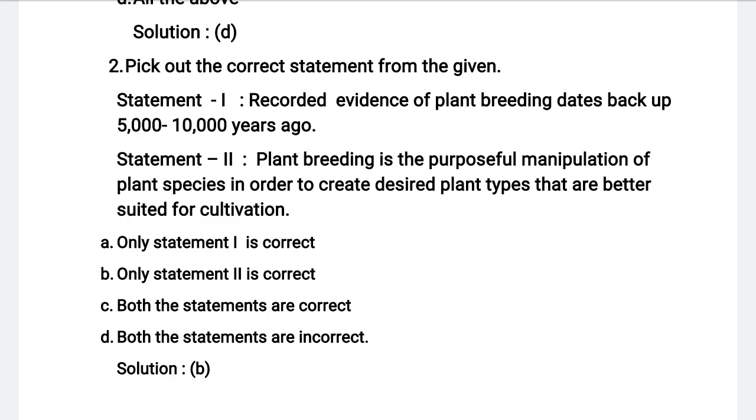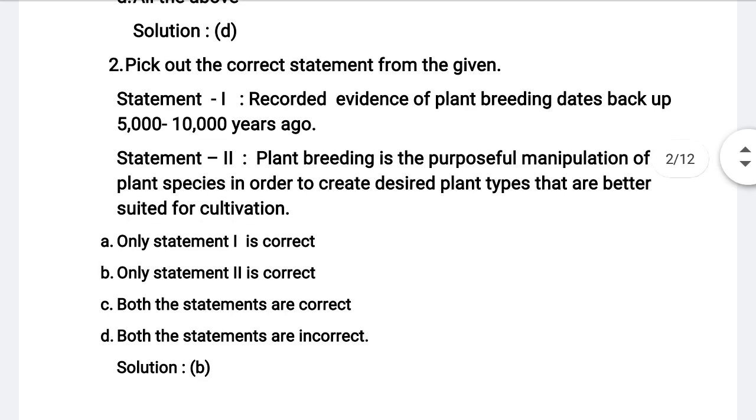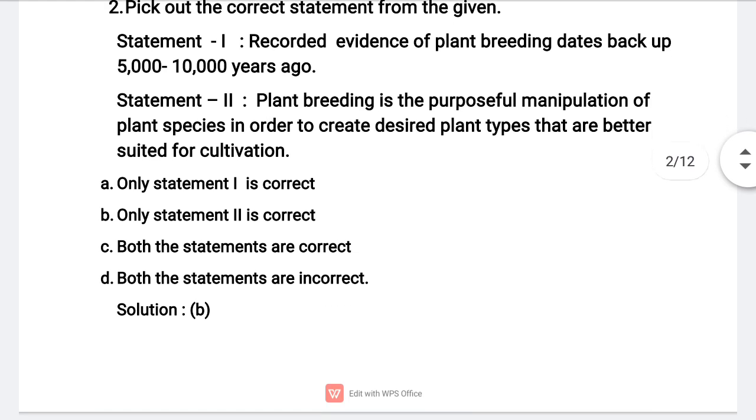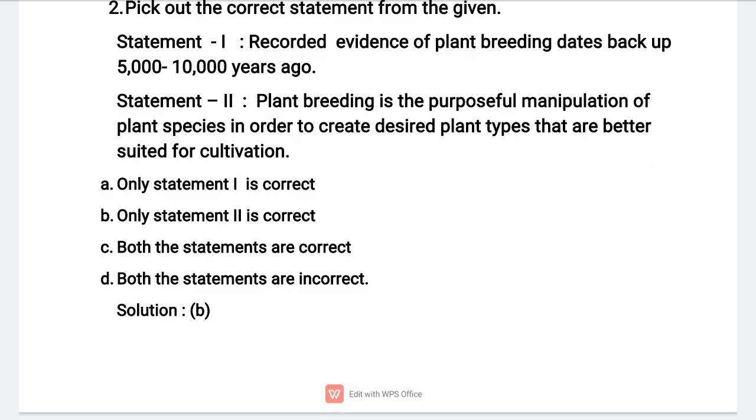Recorded evidence of plant breeding dates back to 9,000 to 11,000 years ago. Understand? So here conventional plant breeding has been practiced for thousands of years. Since the beginning of human civilization, recorded evidence of plant breeding dates back to 9,000 to 11,000 years ago. So the correct answer is only B, nothing but only statement 2 is correct. Statement 1 is incorrect or wrong. Hope you understood this question explanation.